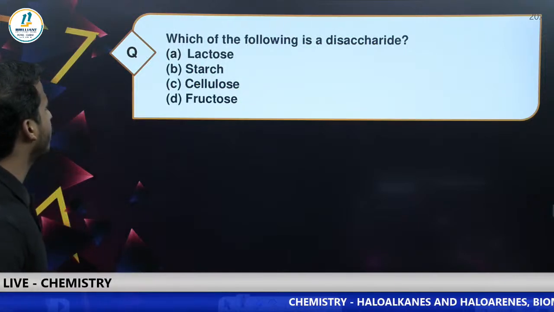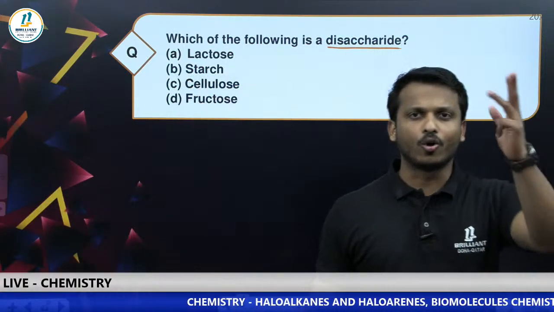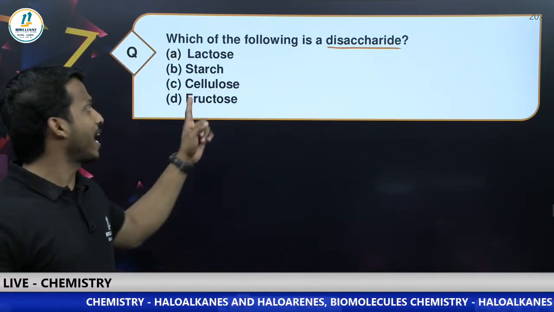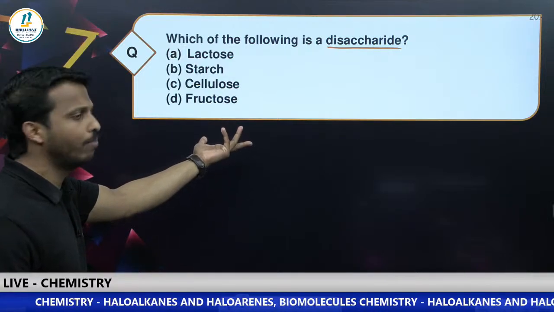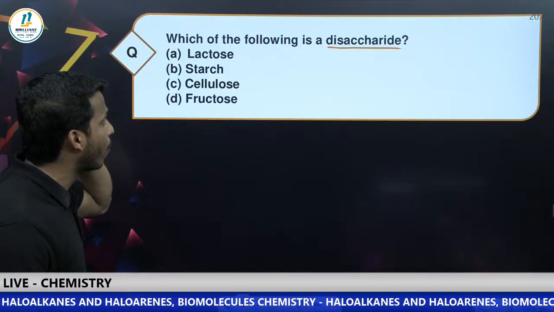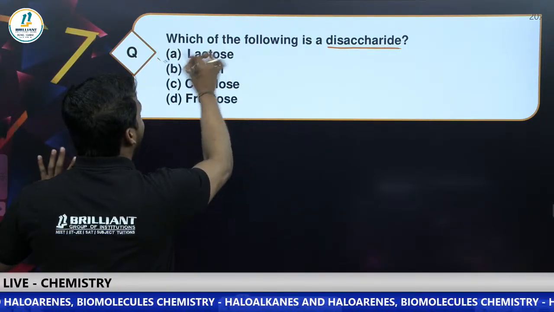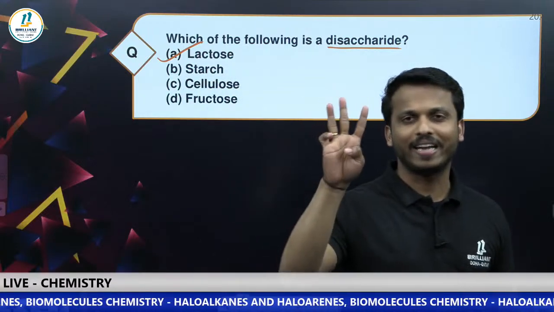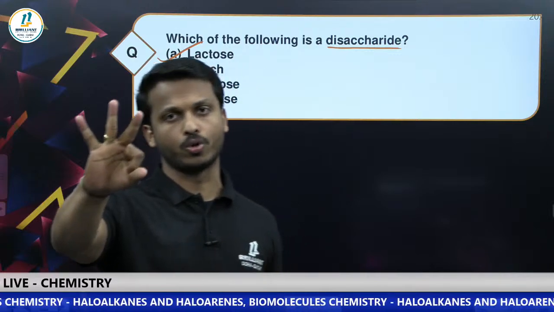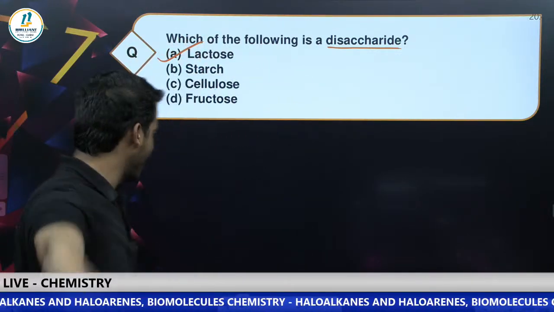Next one. Which of the following is a disaccharide? You know, monosaccharides are glucose, fructose, ribose and all. Which of the following is a disaccharide? Simple question. Come on, quick. Yes, let me go with option A, lactose. Which are the three disaccharides we studied in this chapter? Sucrose, maltose and lactose. Which are the polysaccharides we studied? Starch, cellulose and glycogen. Okay, good.